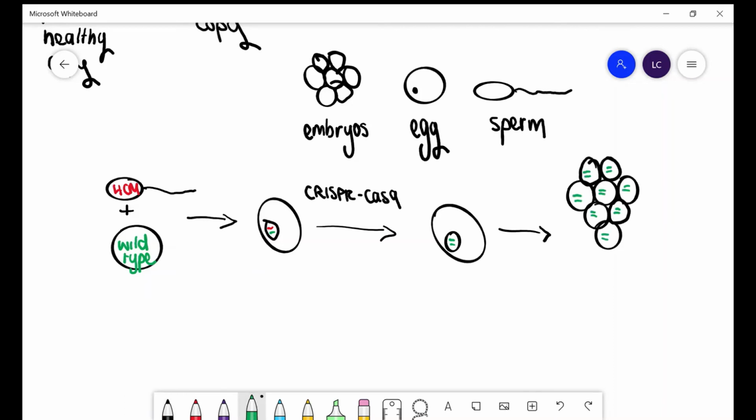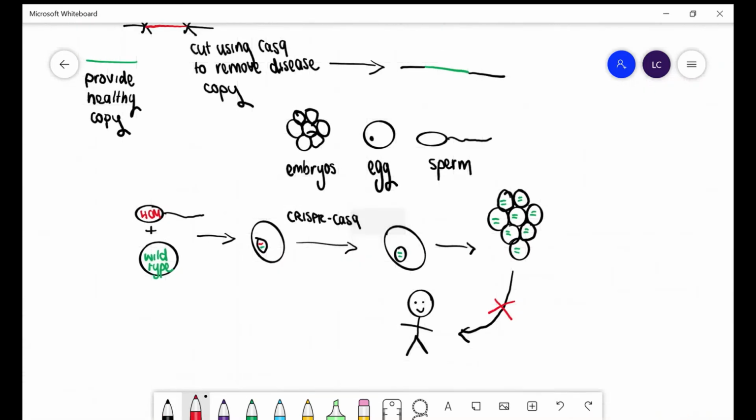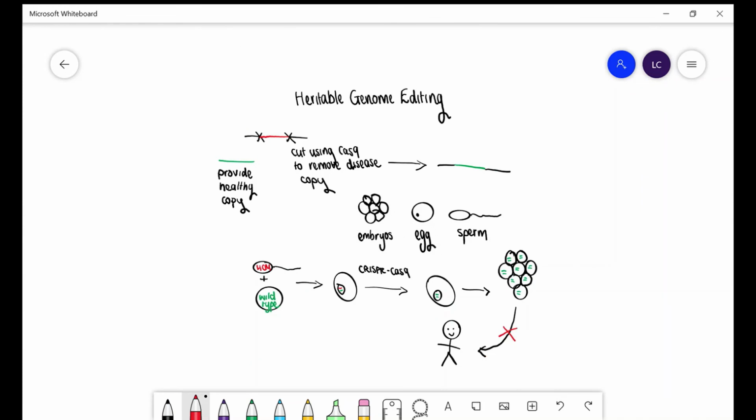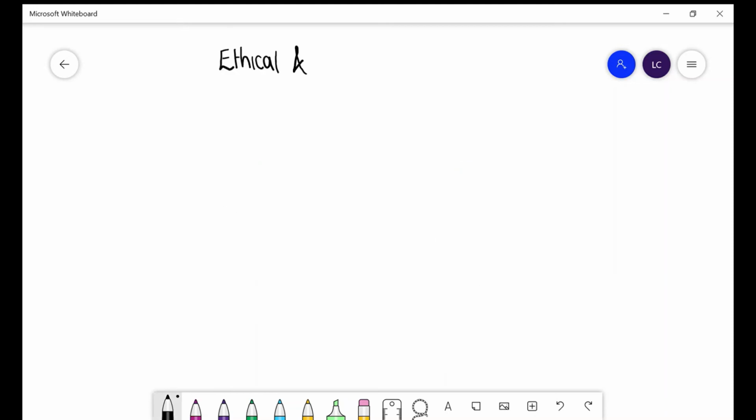While this works in theory for simple one-gene diseases, things become much more complicated when we start to consider diseases or physical characteristics which are influenced by many genes, such as diabetes, Alzheimer's, or eye color. What are the ethical and social implications in favour and against heritable genome editing?